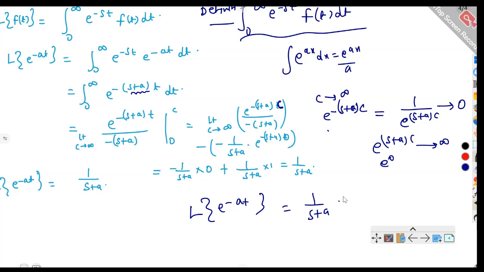So friends, today we have learned the definition of the Laplace transform, the condition for its existence, and the transform of some basic functions like e raised to power at. In the next video we will go deeper, exploring properties and solving real examples.